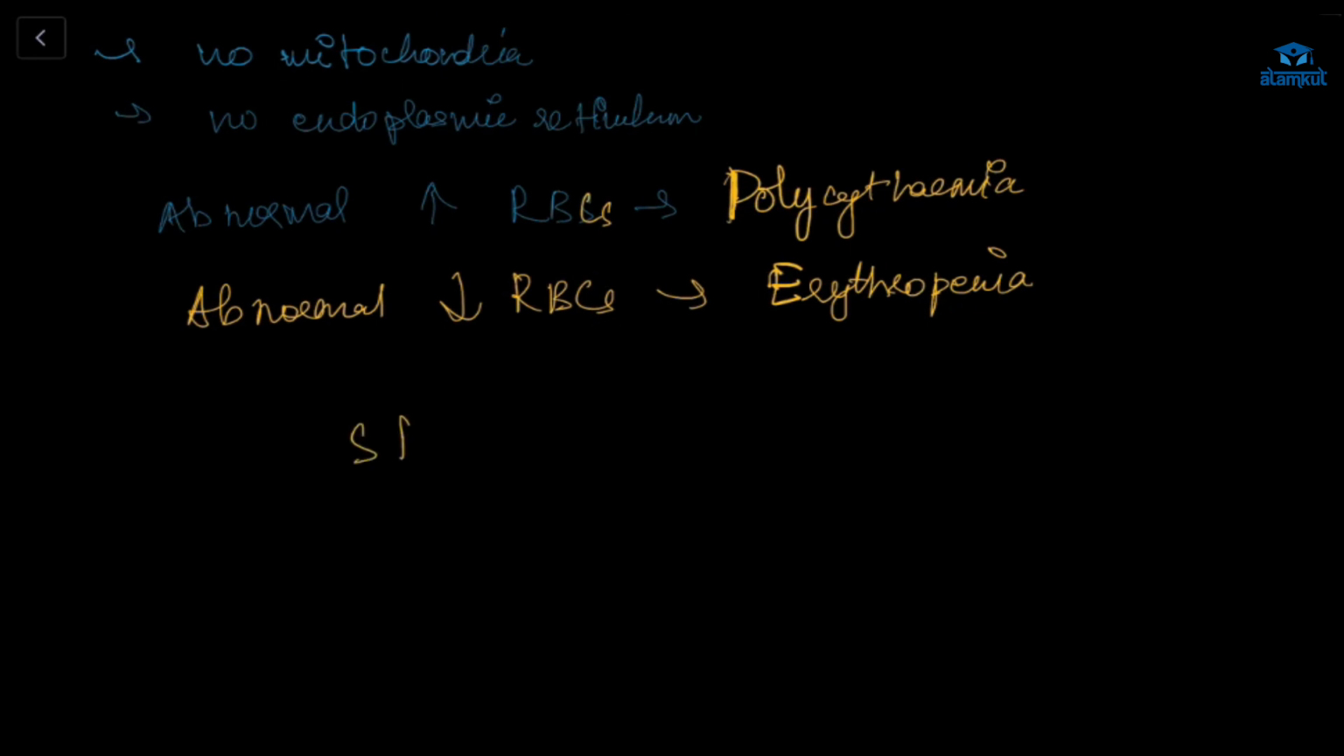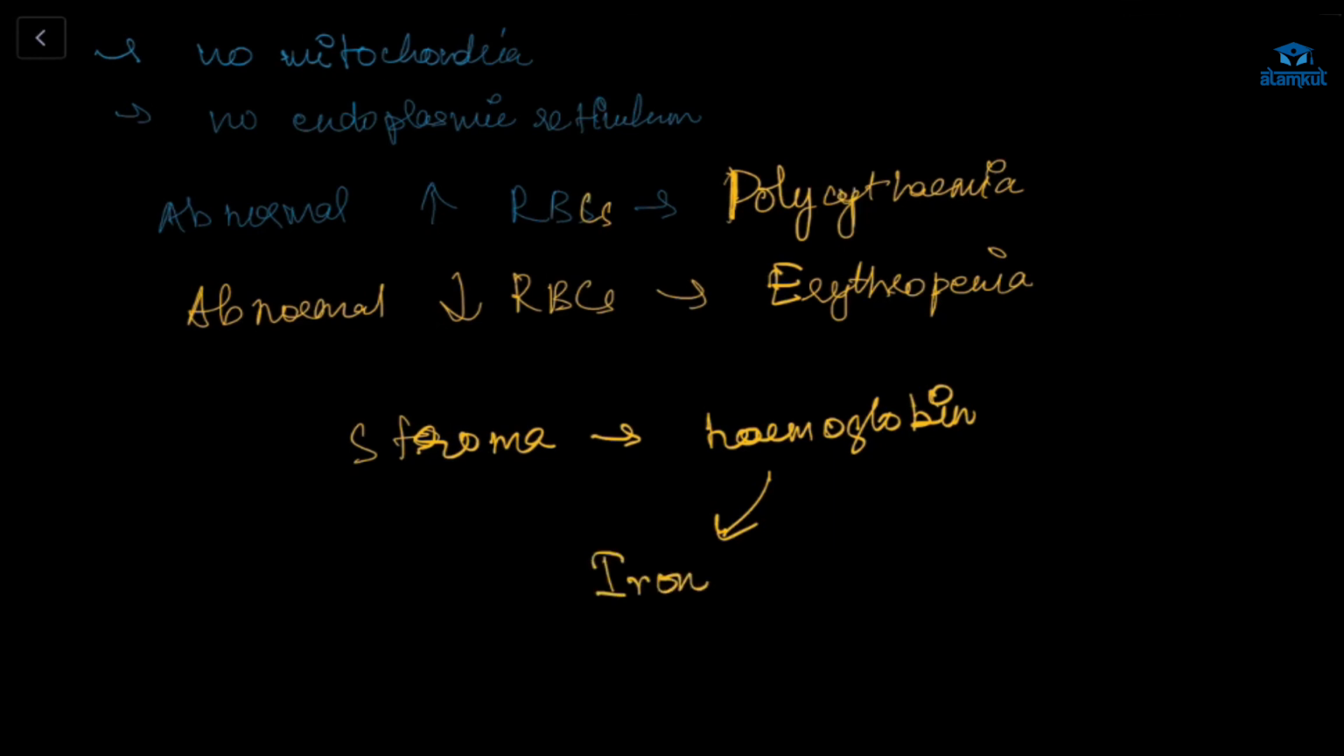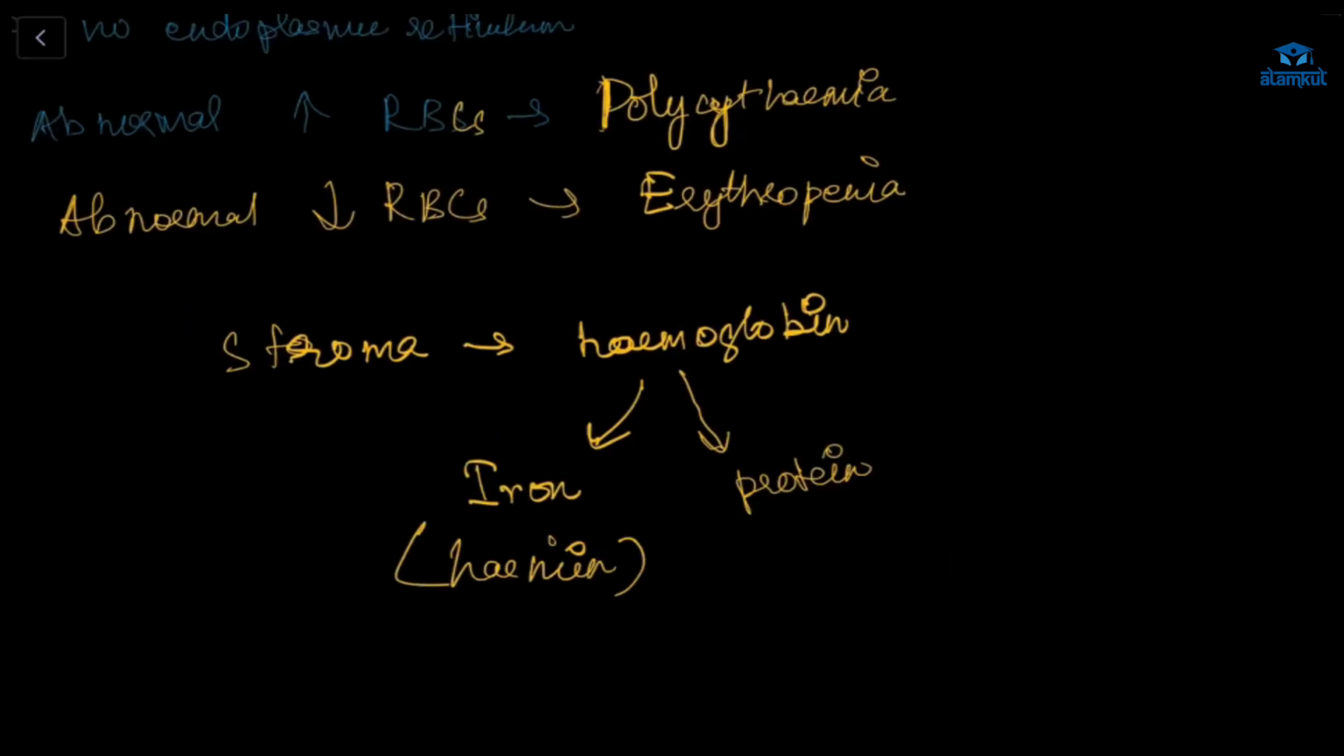Okay, stroma. Now this hemoglobin has two parts. One is the iron part, and another part is the protein. This iron part is called hemin. Hemin. Okay. This hemin has iron. So this hemoglobin has iron inside it. In the middle, there will be iron.